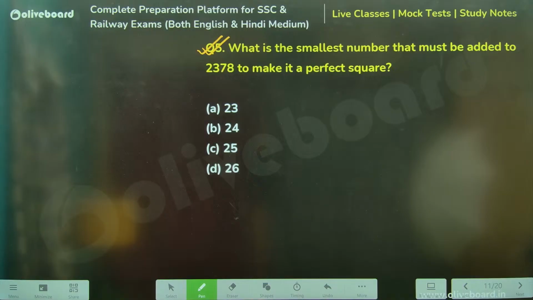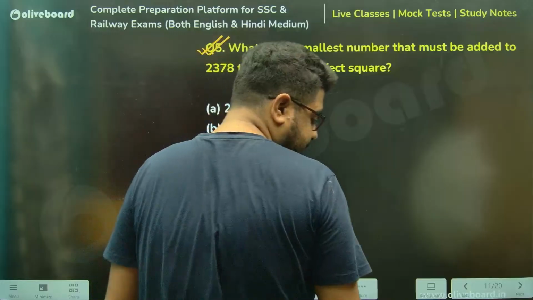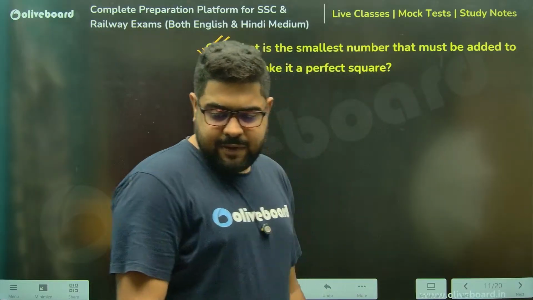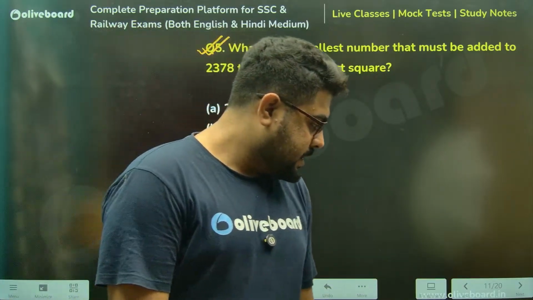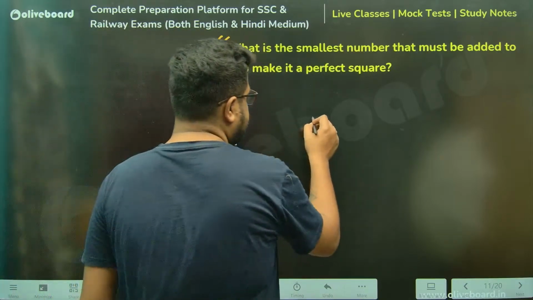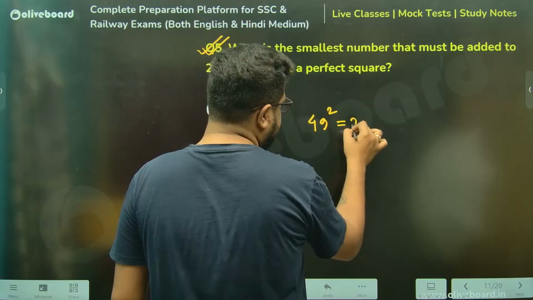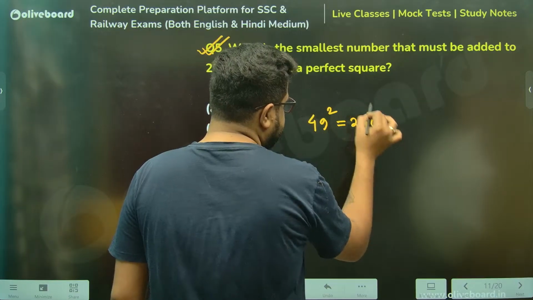Again, you need to know a little information in order to solve this. Sir, right after 2378, there is a very famous square number. Can anyone tell me? After 2378, there is 49 square, which is 2401.